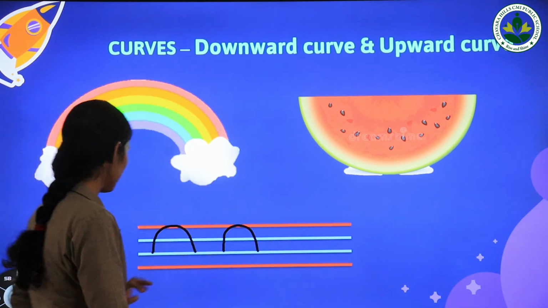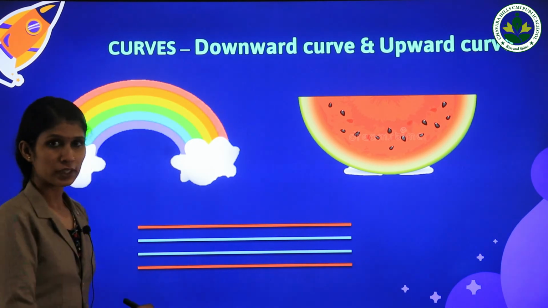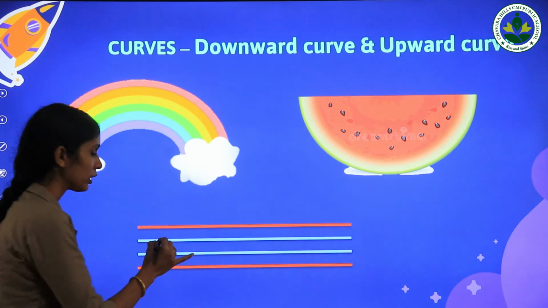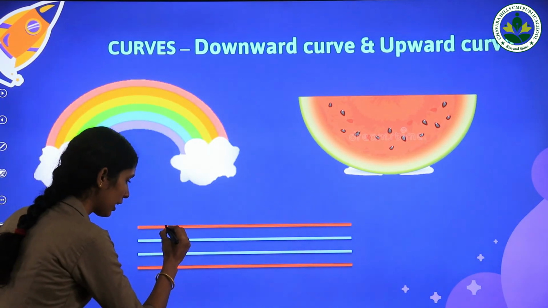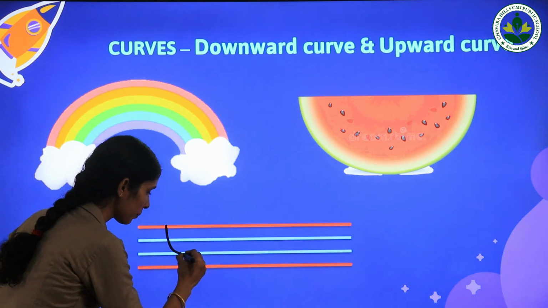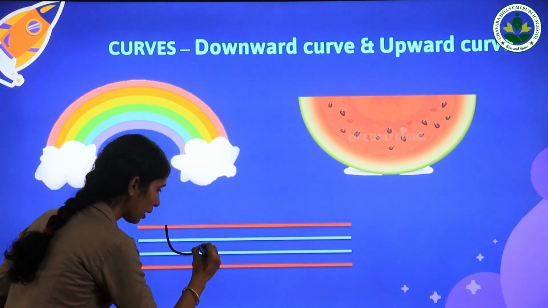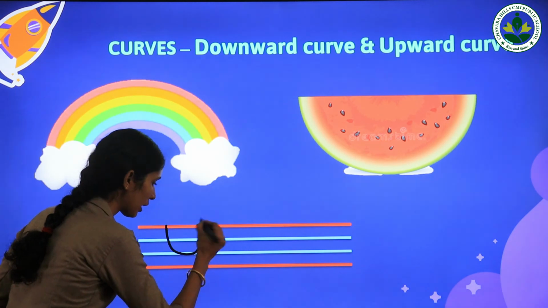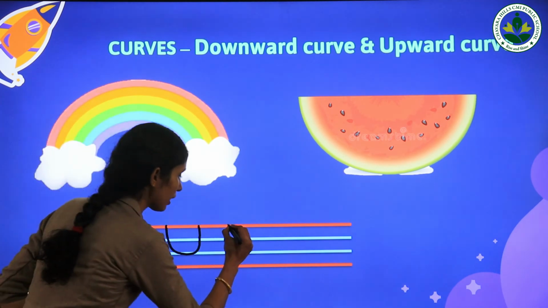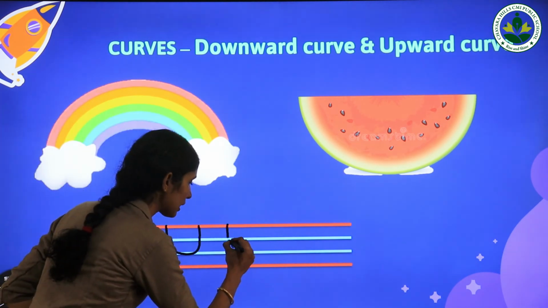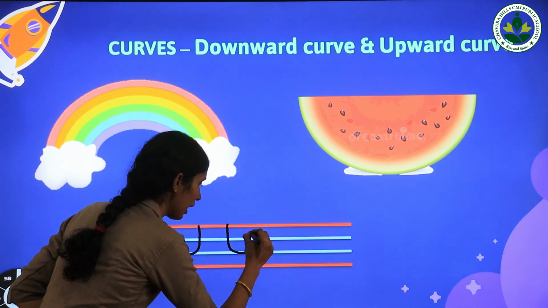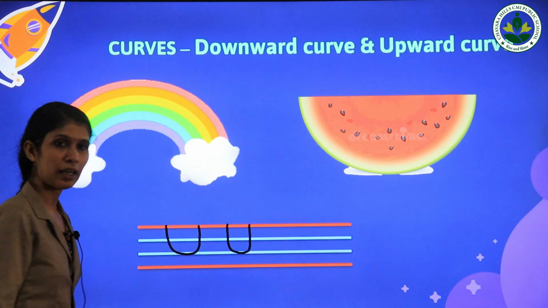Okay, listen here. Look at here. Upward open curve starts from the red line and it slowly comes down, touches the second blue line and then slowly goes up and touches the first red line. Look here, it starts from the red line and touches the second blue line. Again it goes up and touches the first red line.